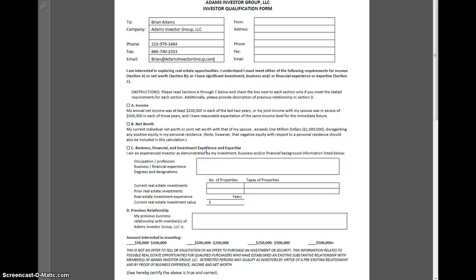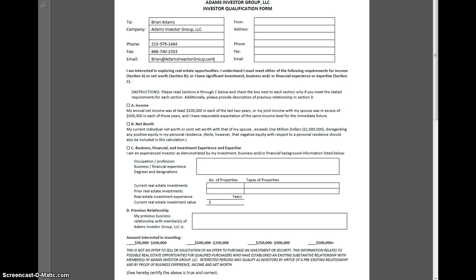I wanted to quickly share with you the purpose of this investor qualification form. From the SEC perspective, and that's the Securities and Exchange Commission, when raising private money from two or more individuals, the SEC would probably deem that I, as the sponsor putting the deal together, am basically selling a security.